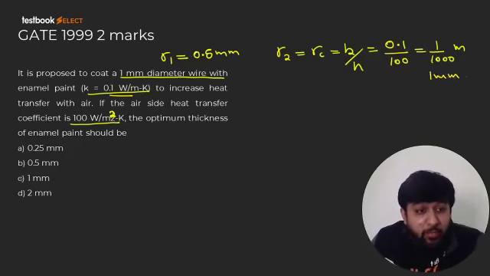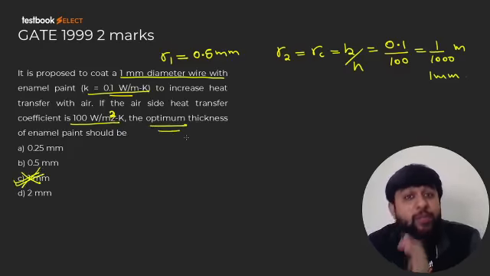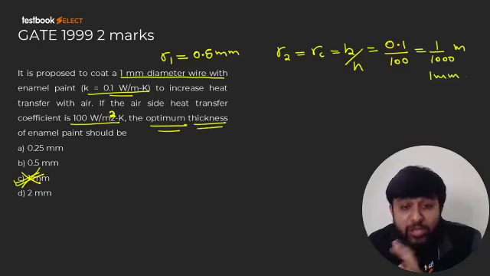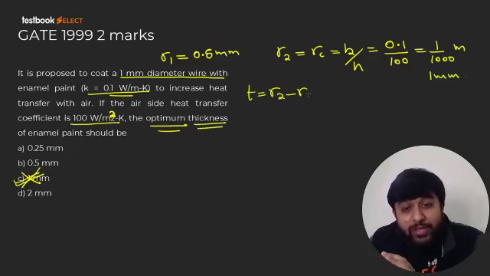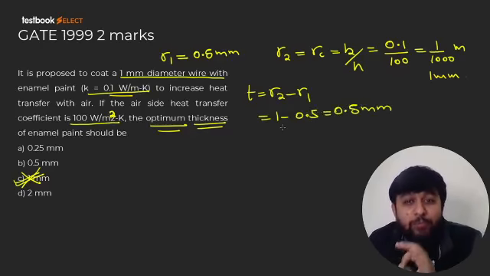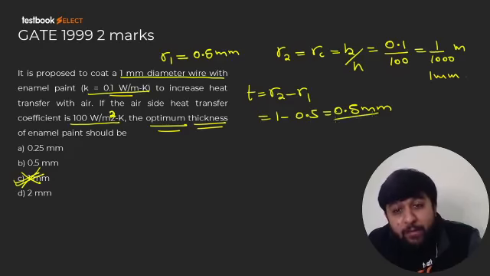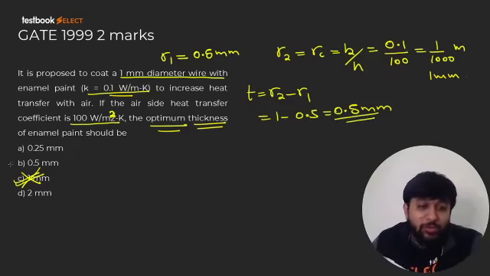But again, please don't mark 1 mm directly. This will be a wrong answer because they are not asking you the optimum outer radius. They are asking you thickness. How do you write thickness? Thickness is equal to R2 minus R1. That is 1 minus 0.5 mm, so that will become 0.5 mm. So what is the optimum thickness to have minimum resistance and maximum heat transfer rate? 0.5 mm.